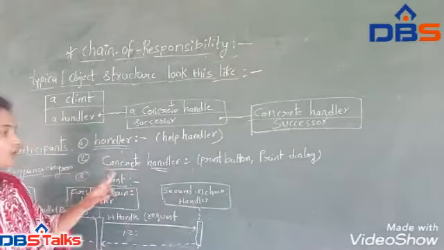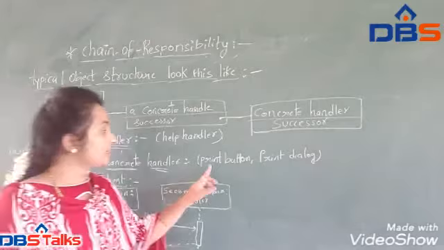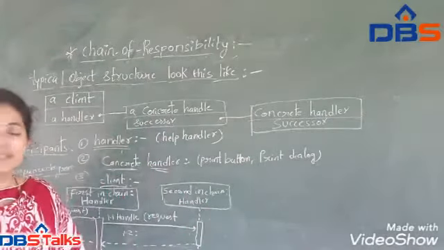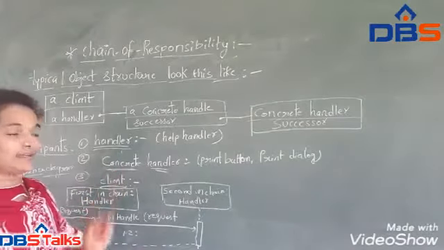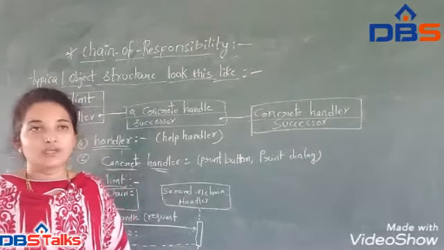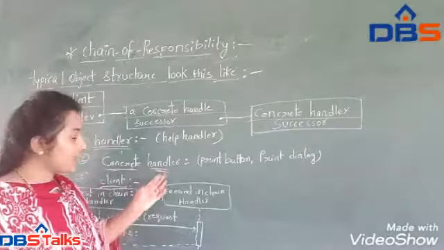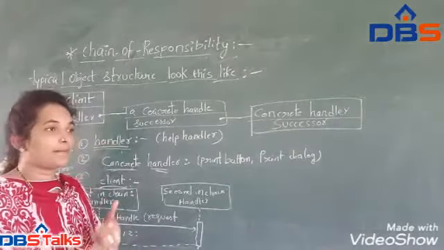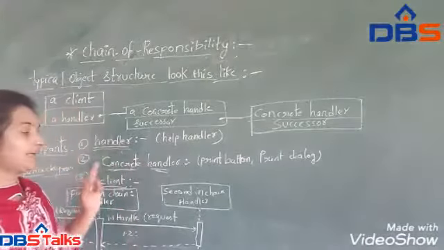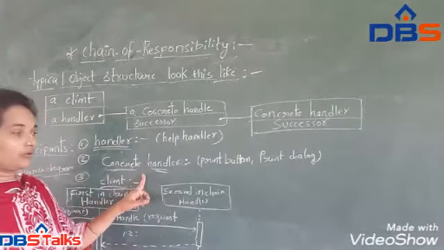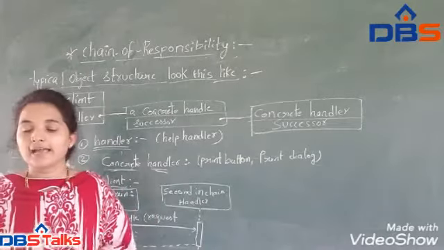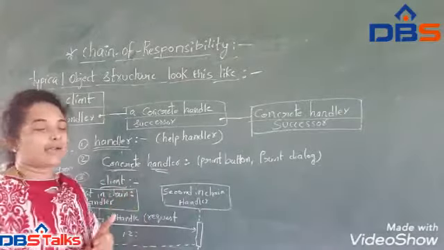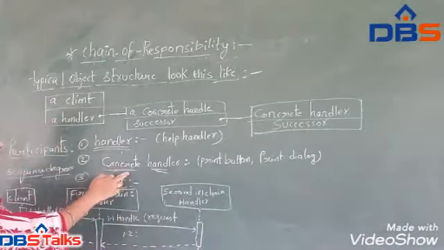Coming to the concrete handler. Concrete handlers are, for example, the print button and print dialog. These are the two we have. The responsibility of the concrete handler is to handle the request, and they take the methods or operations from the handler. The concrete handler can handle the request, otherwise it forwards it to another concrete handler. That is for the concrete handler.